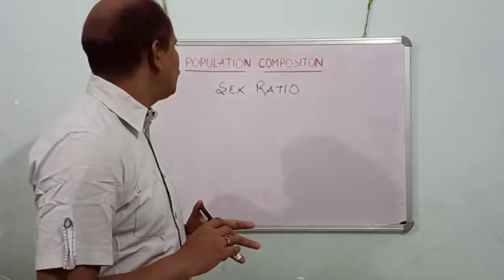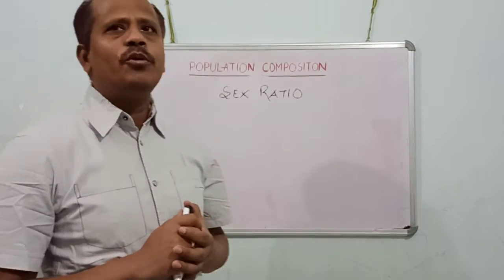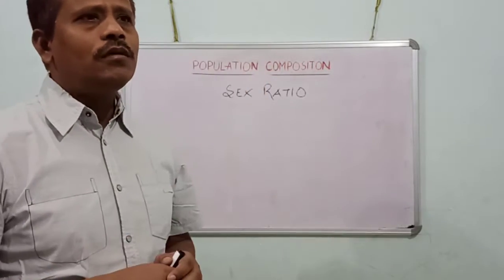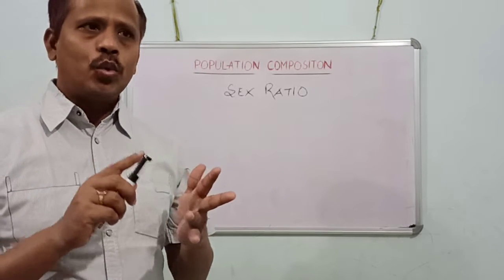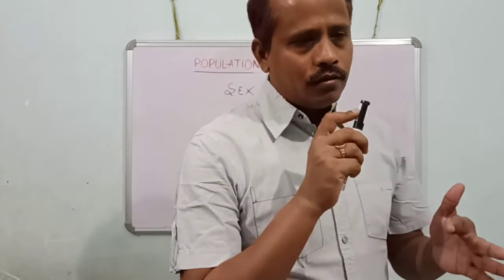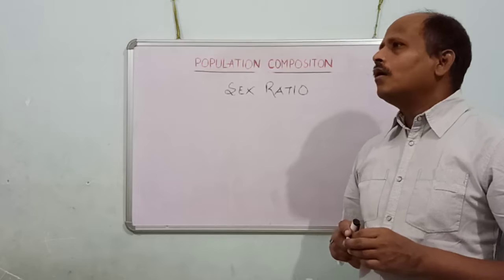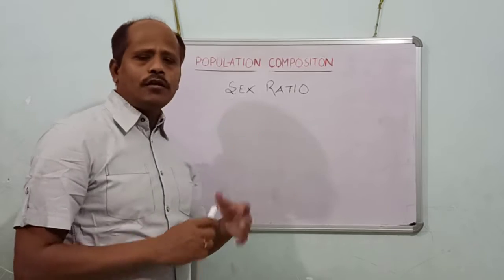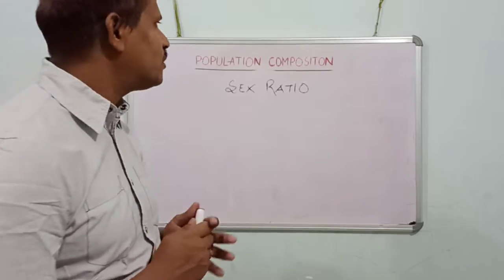Today we are going to study chapter 3, population composition. Basically, population composition is the data analysis of all the census data like sex ratio, rural urban composition, age composition, then occupational structure and many more. In your book, although it is a smaller chapter, it is very important to know the basics of population composition.